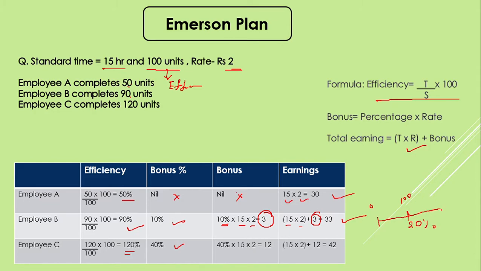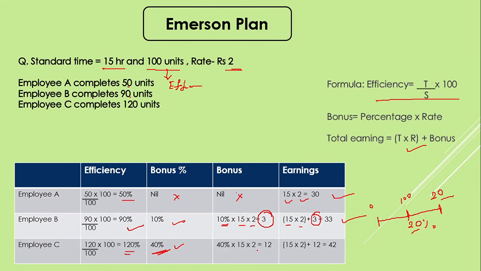However, he has completed 20 more units in his job. So this 20 after addition gives us 40. So the percentage is counted in two halves. This is the first half and this is the second half. This way this percentage has been considered.